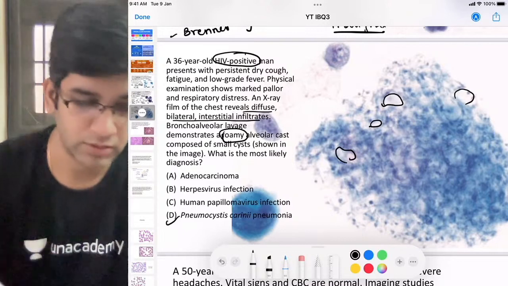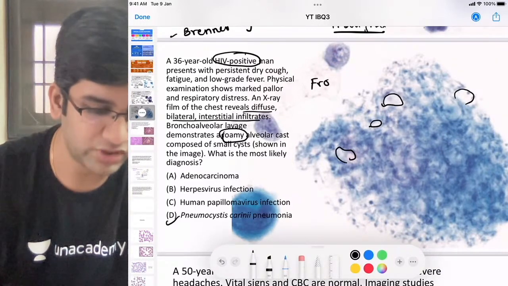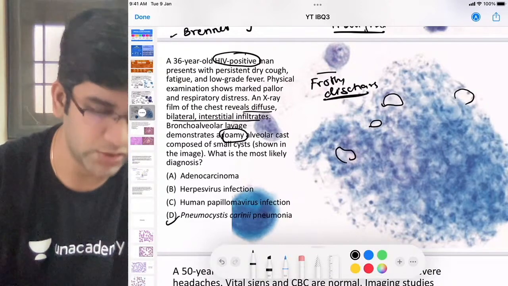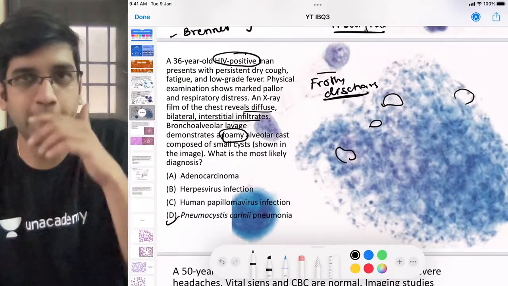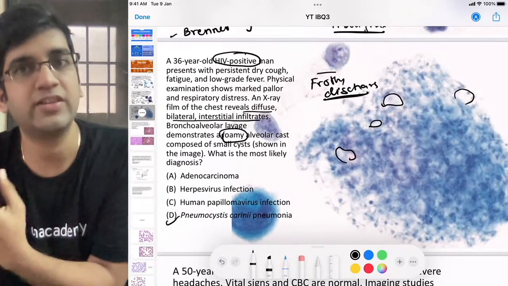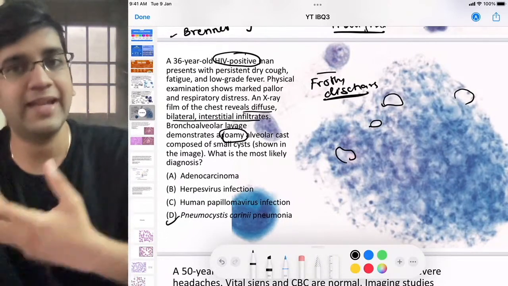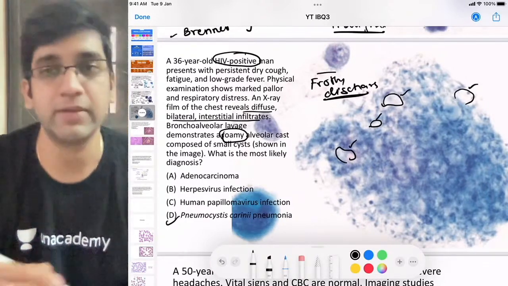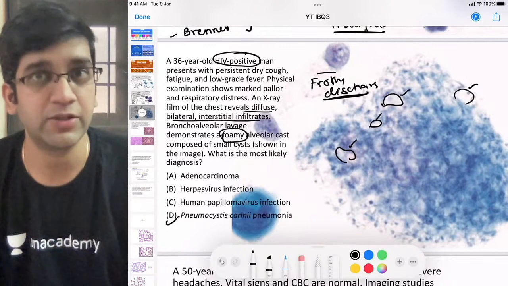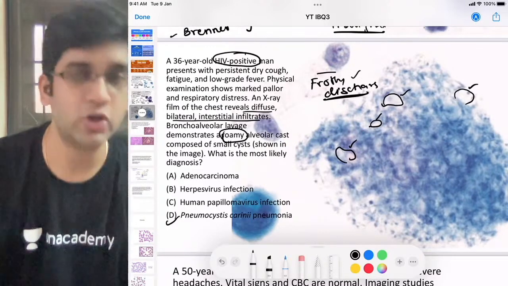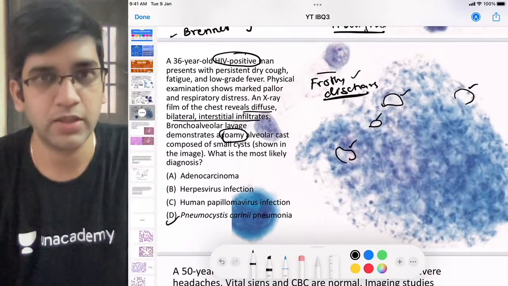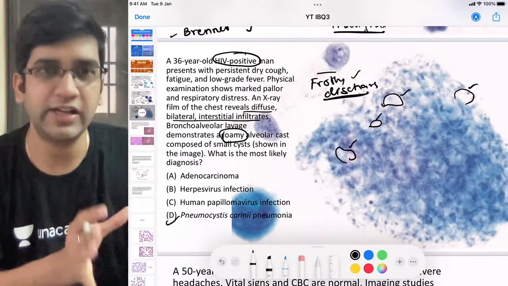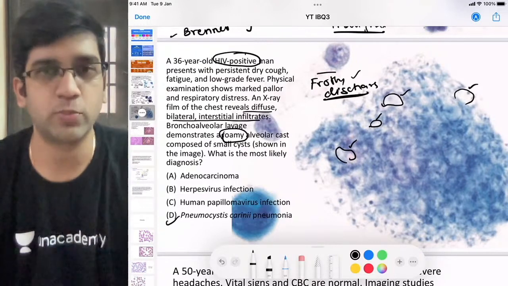What is that? Pneumocystis always will have a frothy discharge. The frothy discharge is what I'm seeing in my microscopy as well, because Pneumocystis attacks my alveoli per se. From the alveoli, there's going to be an increase in secretions. Along with the air, it comes bubbled out. Those bubbled out air-filled mucus secretions are my cystic spaces in my sputum microscopy. The same thing causes my frothy discharge as well. Fine. So it's just Pneumocystis carinii pneumonia. With the help of history I can delineate Pneumocystis pneumonia, or otherwise with the help of microscopy I'll be able to answer it.